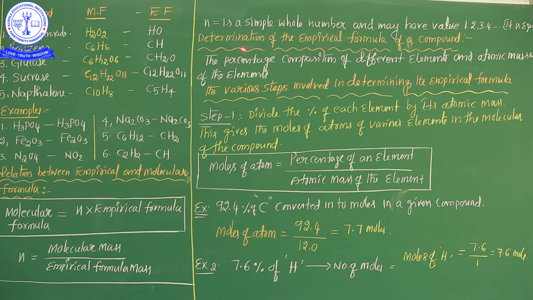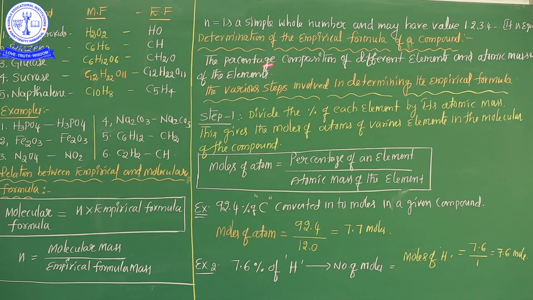Okay? See once again: whenever you determine the empirical formula, first you calculate the percentage compositions of the elements, after that the atomic masses of the elements. Then you can easily determine the empirical formula of the given compound.